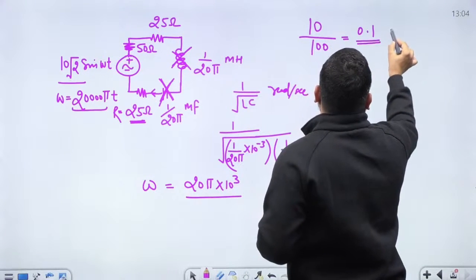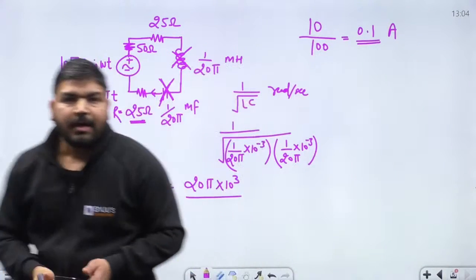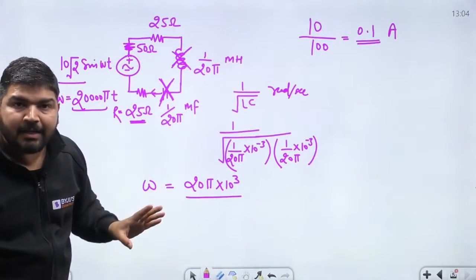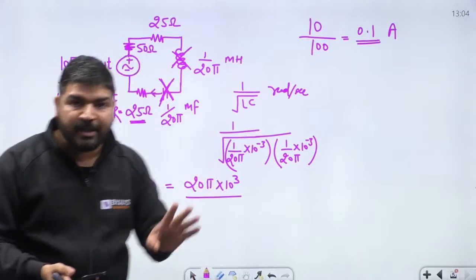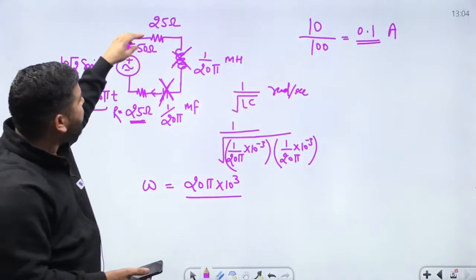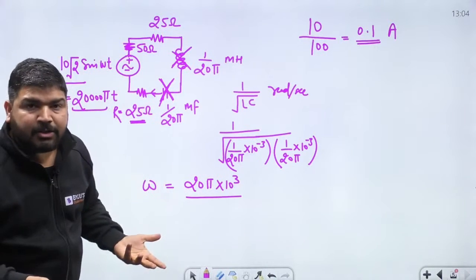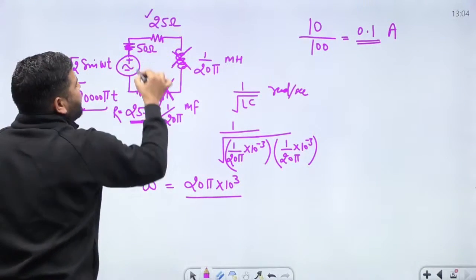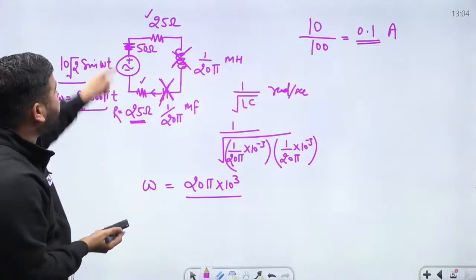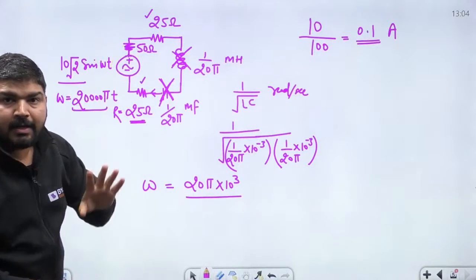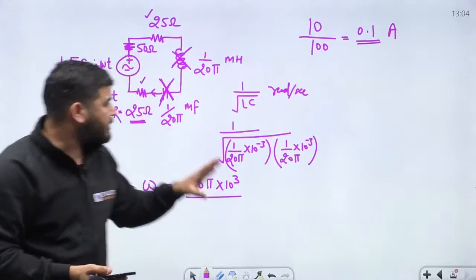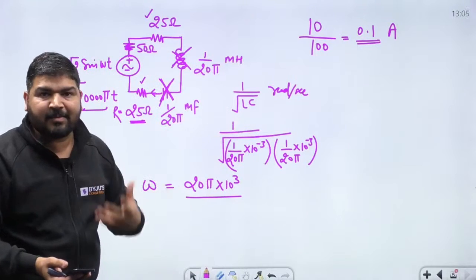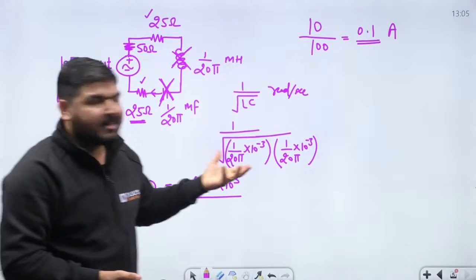So the answer has to be equal to 0.1 ampere. Now, the answer is 0.1 only if I am taking 50 ohms separately. So be careful, because I am not aware of the question. I think it is not provided in the question. If in the question he is saying that this 25 and this 25 is the internal resistance, then we don't need to connect this extra 50. Just be careful. But because I'm not getting the question correctly, according to my understanding, this should be the correct answer.